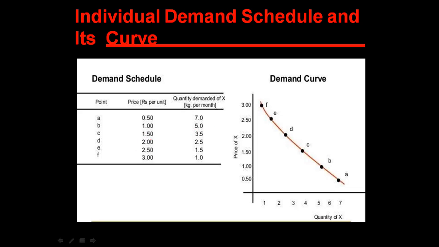Similarly, when price was 1.5, the demand of that particular commodity reduces to 3.5. When we plot the graph between price and quantity of a commodity, we will see this type of slope. The demand curve will be represented like this. Okay, this is individual demand.